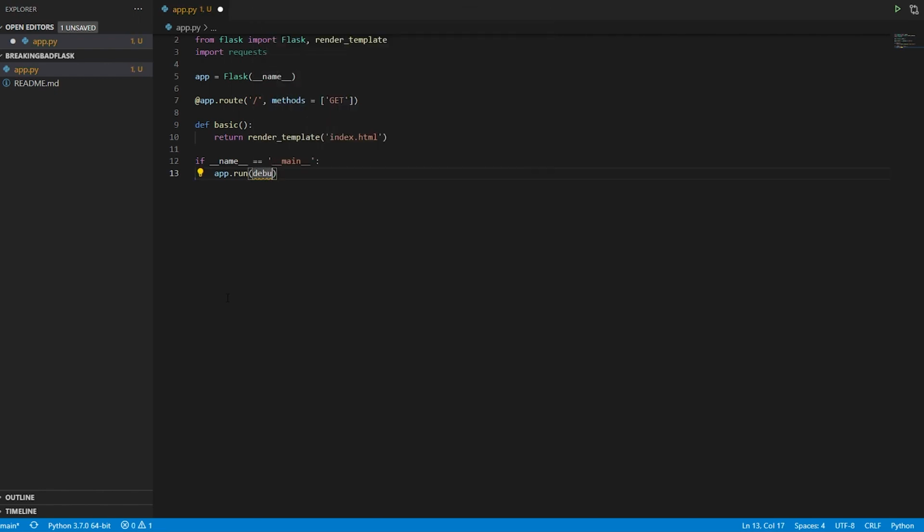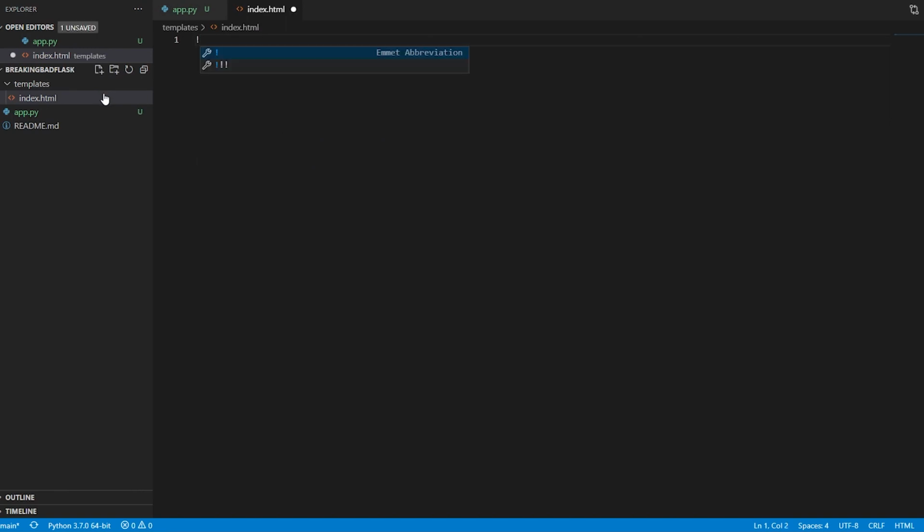Okay, so I'll say debug is equal to true, and this is it. But we want to handle, like I said, our API. But right before that, let me make templates. You can also use, let's say, CLI if you're comfortable using that. mkdir is the command. So index.html, and I'll say exclamation and enter.